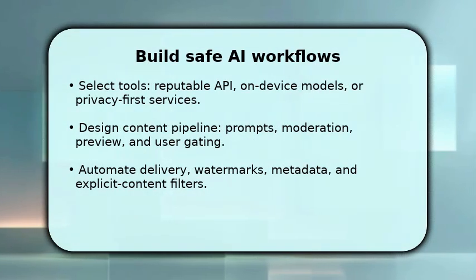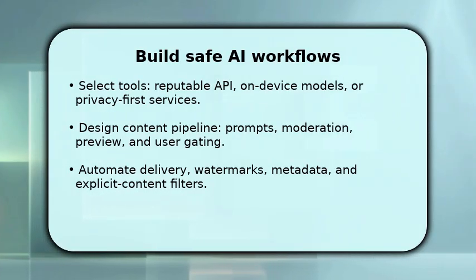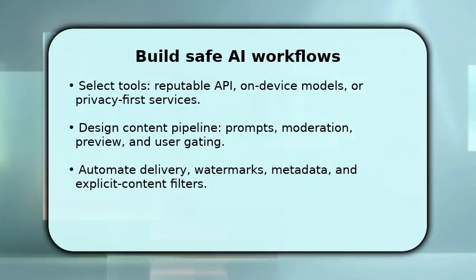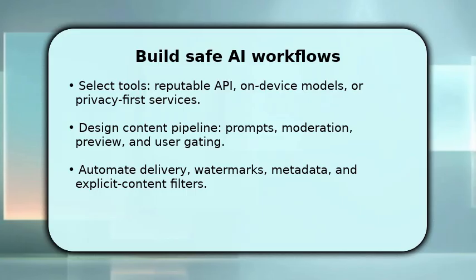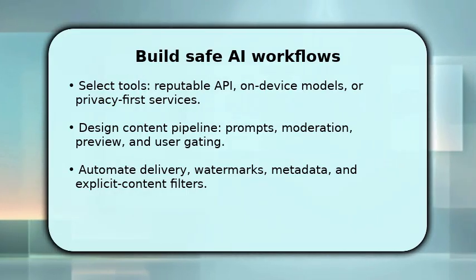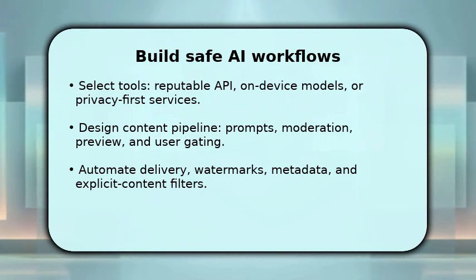Next, construct a workflow that protects creators and subscribers. Choose reputable APIs or on-device models with clear licensing and privacy guarantees. Then design a content pipeline. Craft prompts, run automated moderation, generate previews, and gate content behind paywalls. Integrate watermarking, metadata, and explicit content filters so outputs remain compliant. Make sure to log provenance and consent records. This helps address disputes and maintain trust while scaling production safely and transparently.